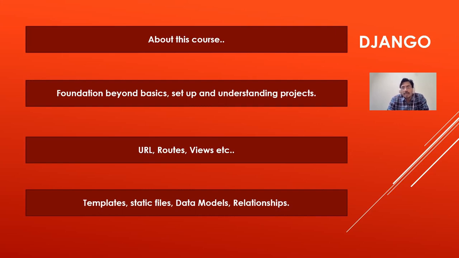So in almost every Django project or web framework, you will be using the URLs file and the views file. And when we go for deployment on a server, we go for the ASGI file and WSGI file. We will learn about all these files in coming topics. We will also learn about templates, static files, different data models and relationships. How all these are established will be understood by the completion of the course.